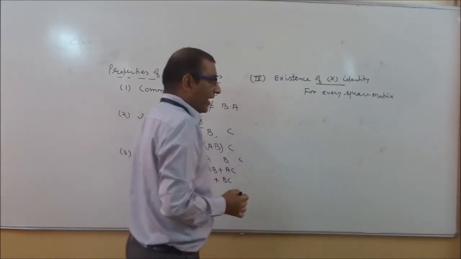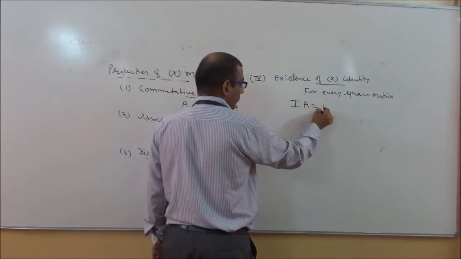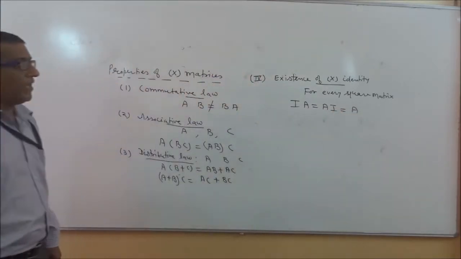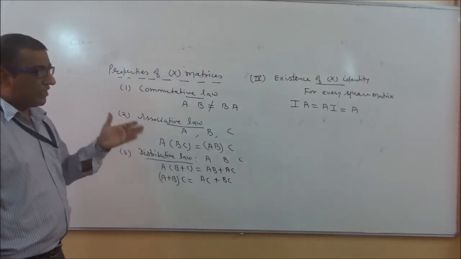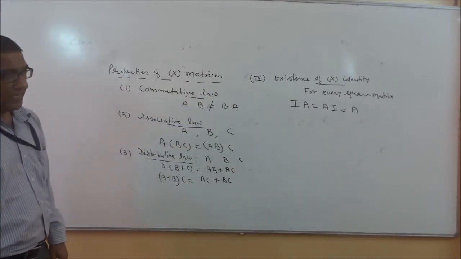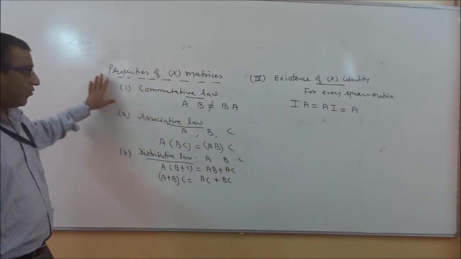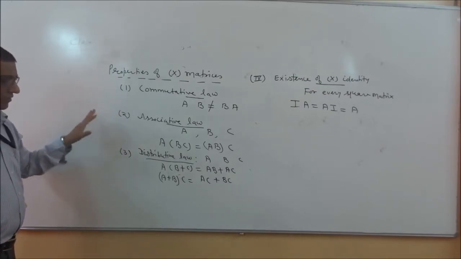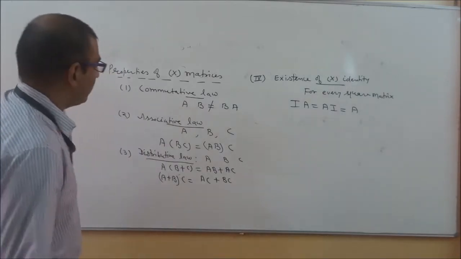For every square matrix capital A, there exists an identity capital I in such a way that IA equals AI, and this is equal to A. So these are the 4 properties related to matrix multiplication. As I told earlier, the commutative property is not applicable; then the associative law, then the distributive law, and the last one is the existence of multiplicative identity.